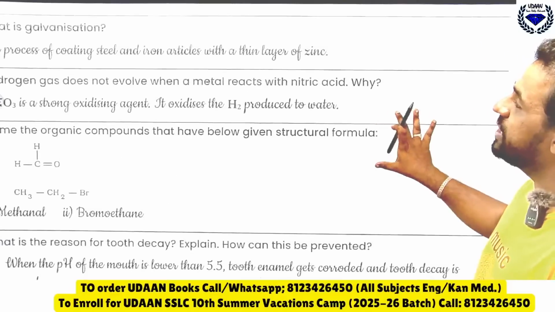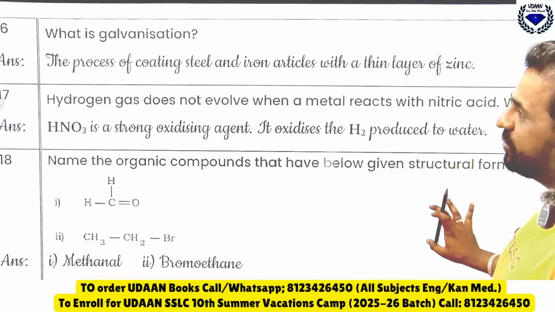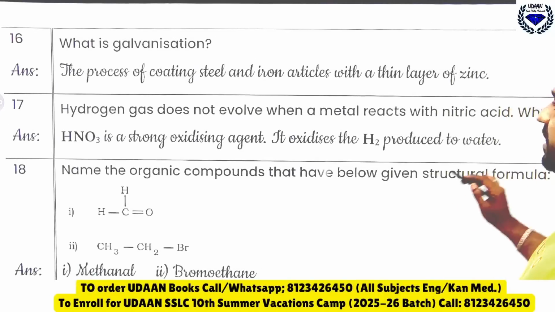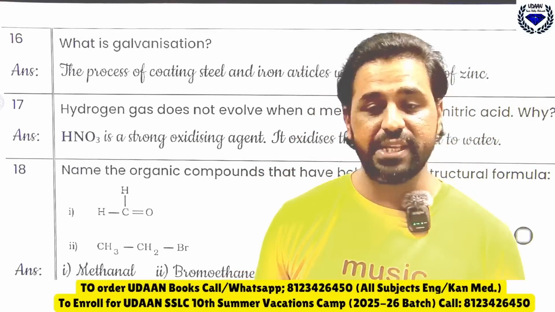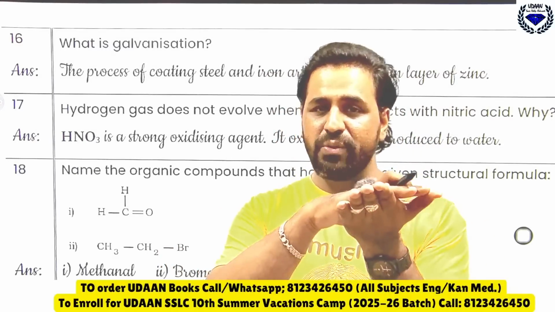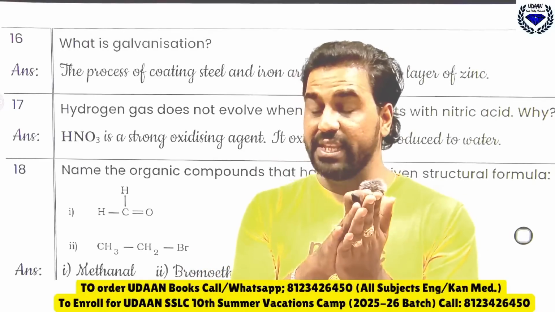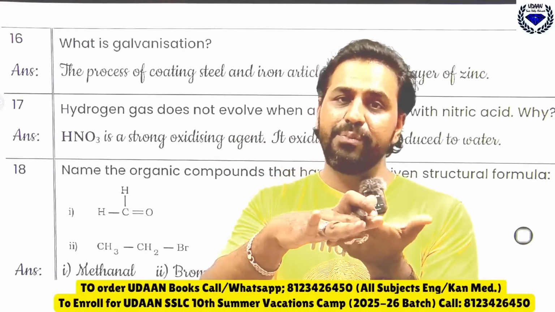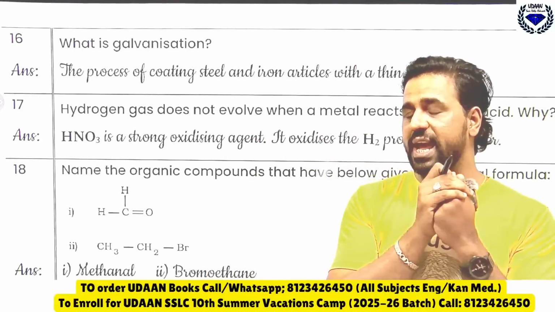See, the next question is what is galvanization? Yes, you know already, you have studied it in your first chapter and in metals and non-metals also this concept is there. So what is galvanization? See, coating of any metal. Take any metal and coat zinc on it. Especially iron rusts. Whichever metal rusts, you should coat it with what? Zinc. Then we can call it galvanization.